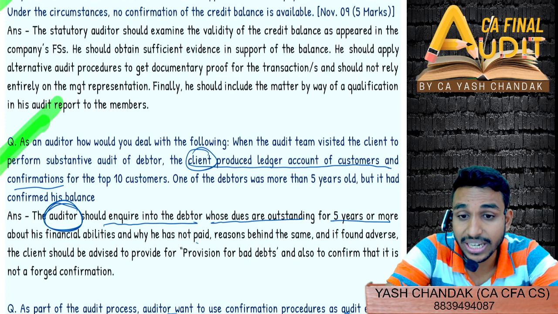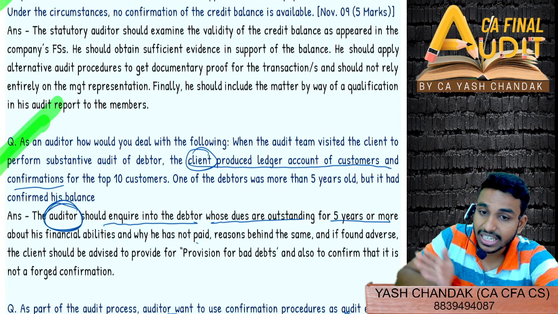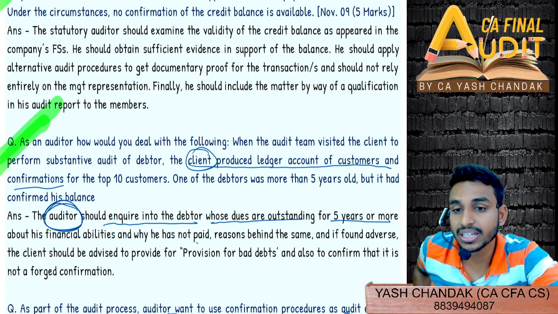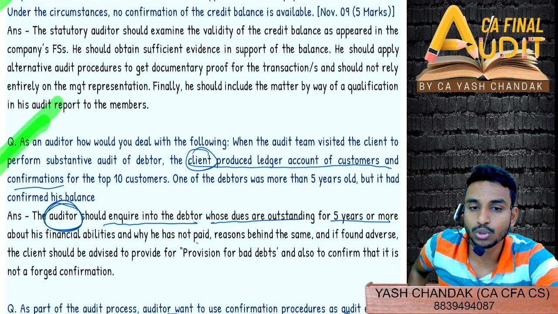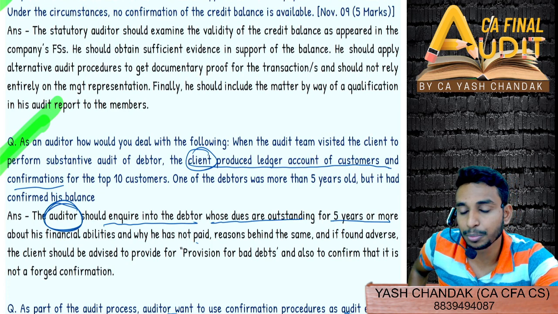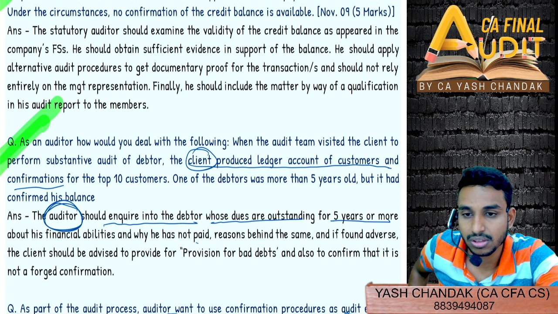So the auditor has to directly obtain the confirmation, like Avija told. She is correct. As auditors, we have to directly communicate with the debtors. No intermediary in between, no client in between. Management should not be involved. External confirmation has to be obtained directly. So what is your doubt in regard to this or something else?